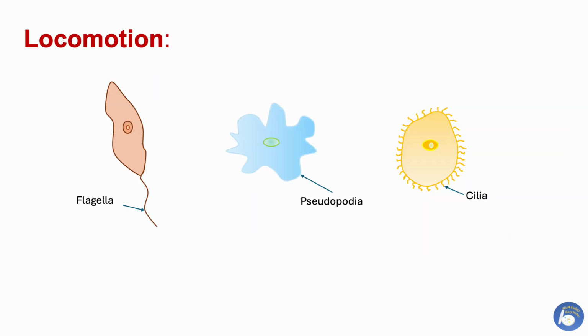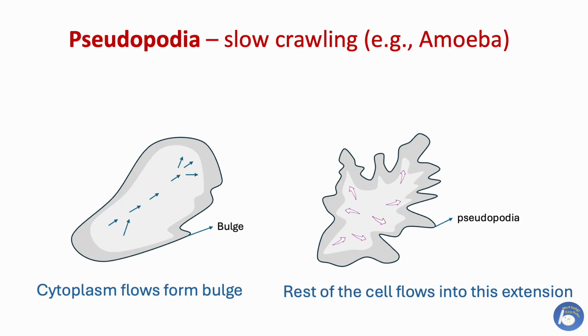Locomotion in protozoa. Protozoan cells use different types of locomotory structures to move and feed depending on their group. These locomotory structures can be flagella, pseudopodia, or cilia. These structures are functionally adapted to their environment and lifestyle. The first type of locomotion is pseudopodial locomotion. This type of movement is a slow, crawling-like motion.